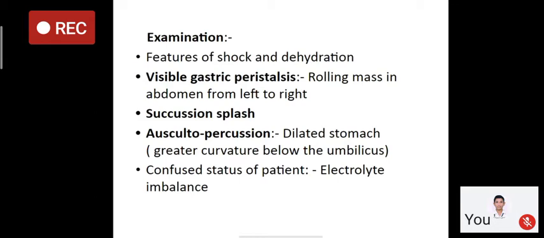It is because the liquid content of the food particles will not go into the duodenum. So the liquid contents will remain in the stomach.